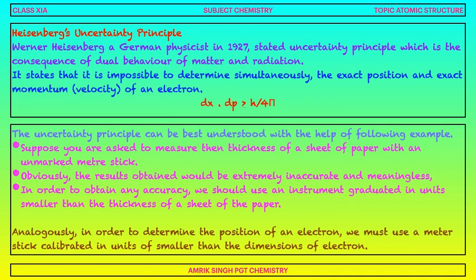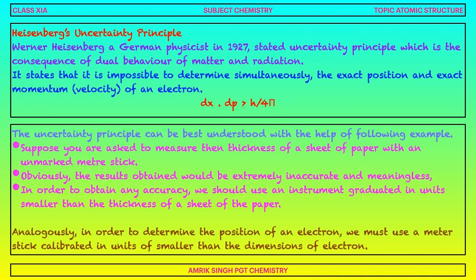In order to obtain any accuracy, we should use an instrument graduated in units smaller than the thickness of the sheet of paper. If we want to note the thickness of a sheet of paper, the scale should have a lesser least count than the thickness of the paper. Therefore, for that purpose, a vernier screw gauge is the better option.